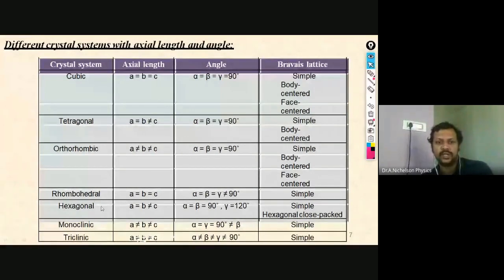And the hexagonal has a similar kind of value as the tetragonal structure. A is equal to B but not equal to C. Here alpha and beta are equal to 90 degree, and gamma is equal to 120 degree. So the hexagonal crystal structure will be like this. You can just see the diagram.